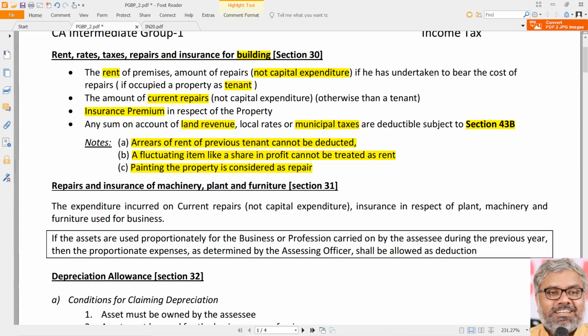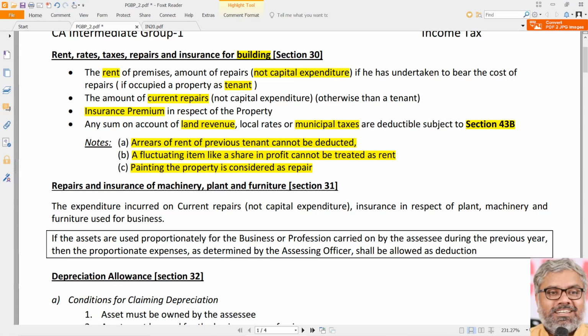A lot of cases it so happens that they will have a share in the profit of the tenant according to their agreement. But for the tenant, for the person who is paying a share in the profit or a share in the revenue, which is a fluctuating item, that cannot be treated as rent, which means that cannot be allowed as deduction. So that will be treated as good as appropriation of profits. So fluctuating rent is not deductible. That is a point to be noted.